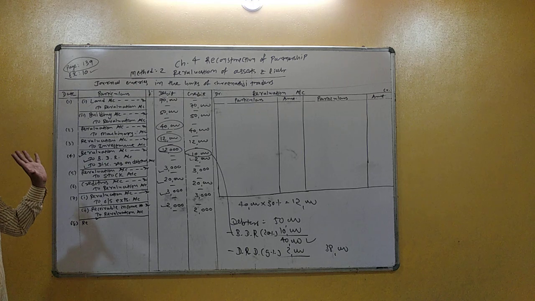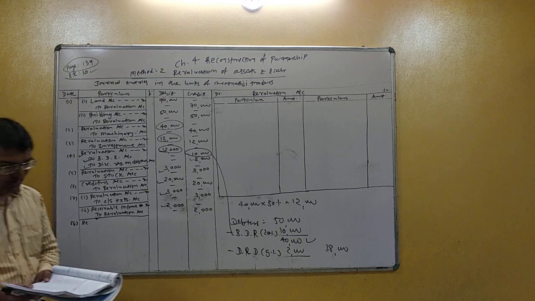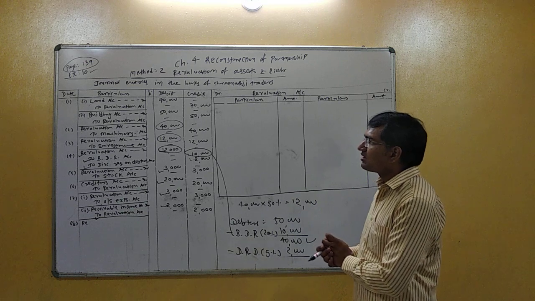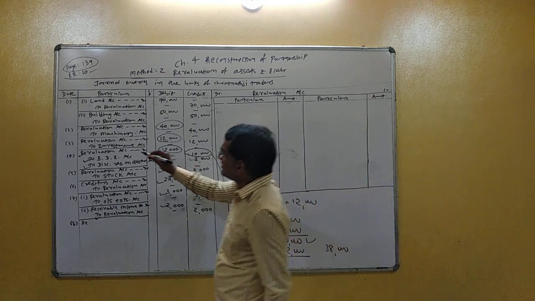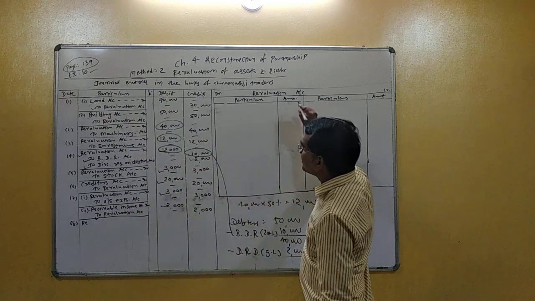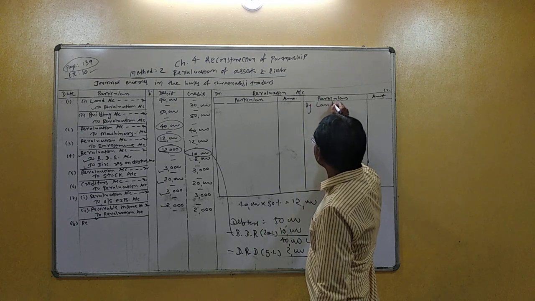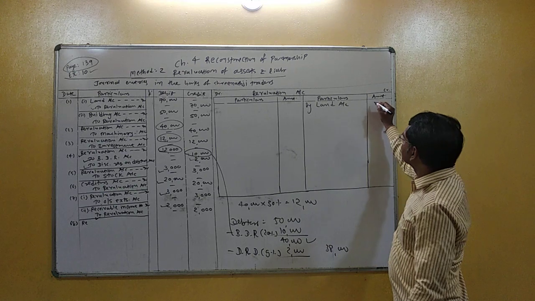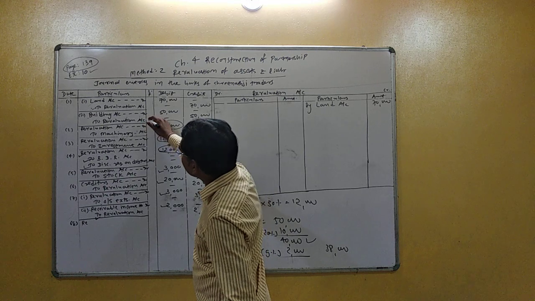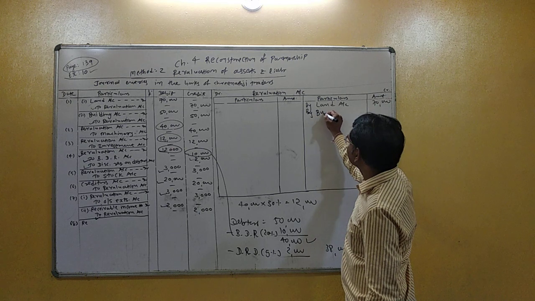After giving all effect of adjustments, we are required to prepare revaluation account, right? How to prepare revaluation account? Revaluation account is prepared by making posting. In first entry, you can see that revaluation account is credited. So entry of posting on credit side of revaluation account by land account, amount 70,000, right? Just we are making posting. Same entry building to revaluation. Revaluation account is credited. So credit side by building.